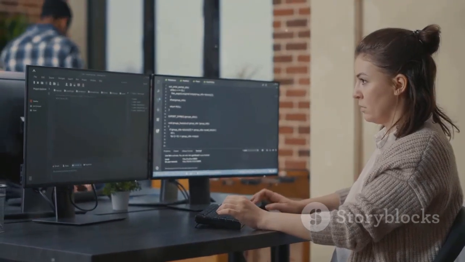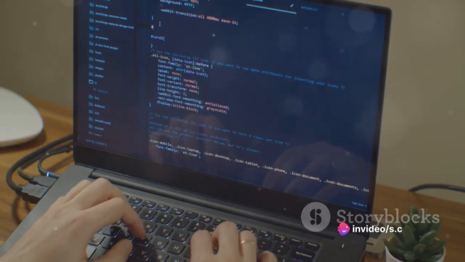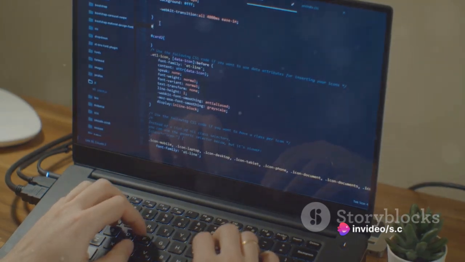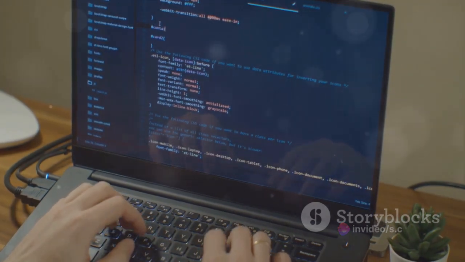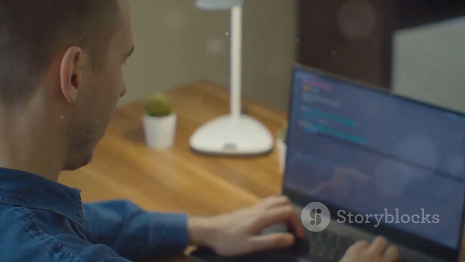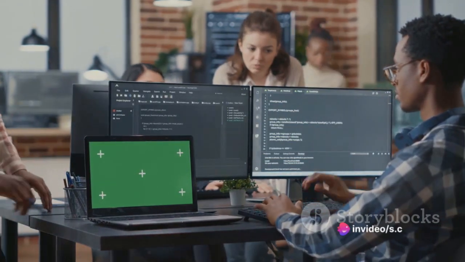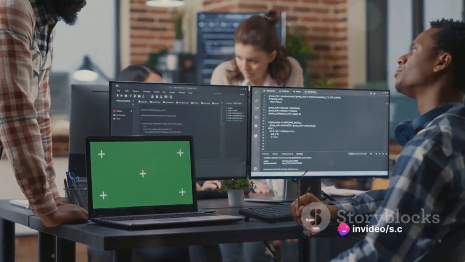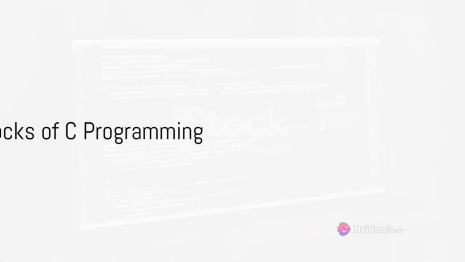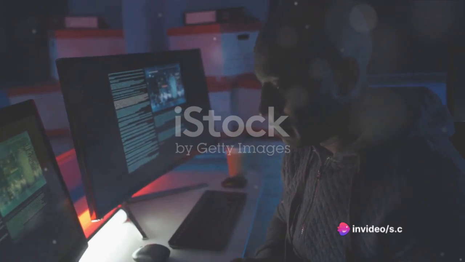A function isn't just about inputs and outputs, though. It's also about actions. Inside a function, one can write lines of code that manipulate the inputs and produce the desired output. In our add function, this might be a single line of code: return num1 + num2. This line is telling the computer to add the two input numbers together and give the result as the output. In the world of C programming, understanding variables and functions is like learning the alphabet and basic grammar. They are the building blocks that allow us to create complex, meaningful programs.